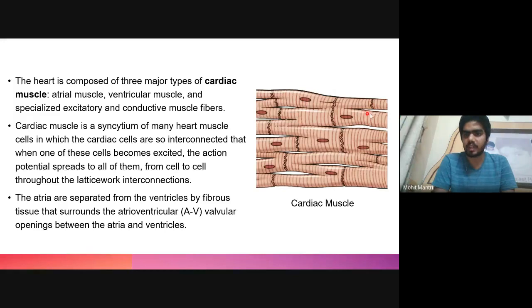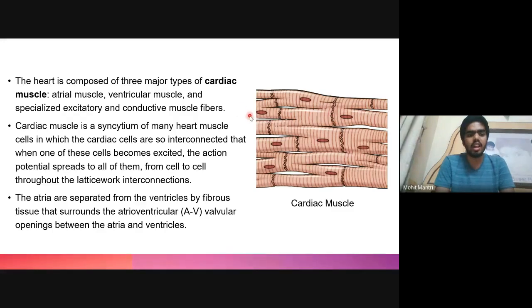So this is one cardiac muscle, this is another cardiac muscle, and these are the cell membranes which make up the intercalated disc. So these are interconnected. So when one of these cells becomes excited, the action potential will spread to all the other cells via this lattice network, and these intercalated discs contain many gap junctions in between.